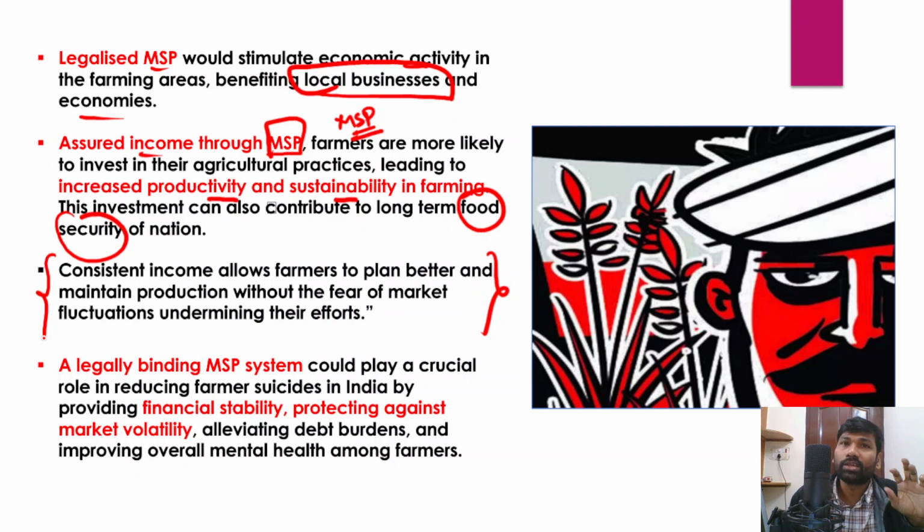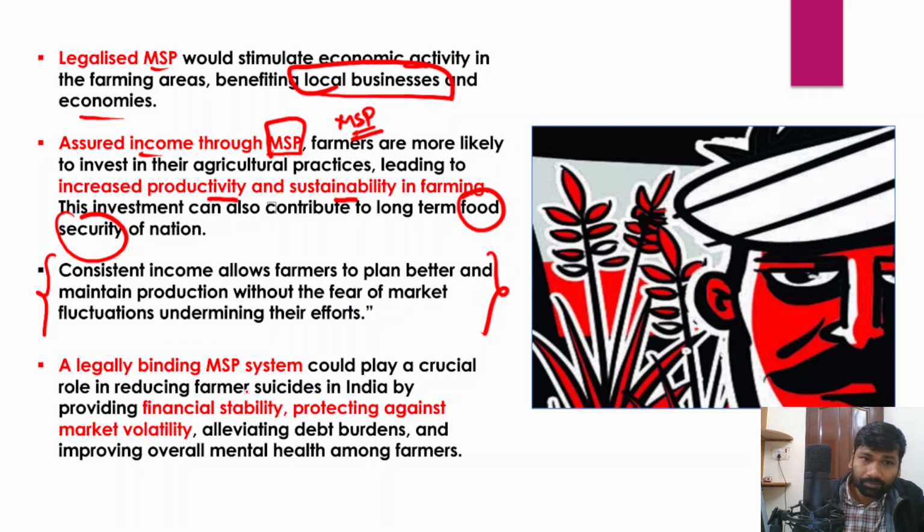Sometimes the prices would be higher, and in that case it would benefit the farmers, and sometimes the market prices would surge lesser than the minimum. So farmers are always in fear, but a guaranteed MSP ensures that farmers can plan the cultivation, and they can also maintain a consistent production without any fear of market fluctuations.